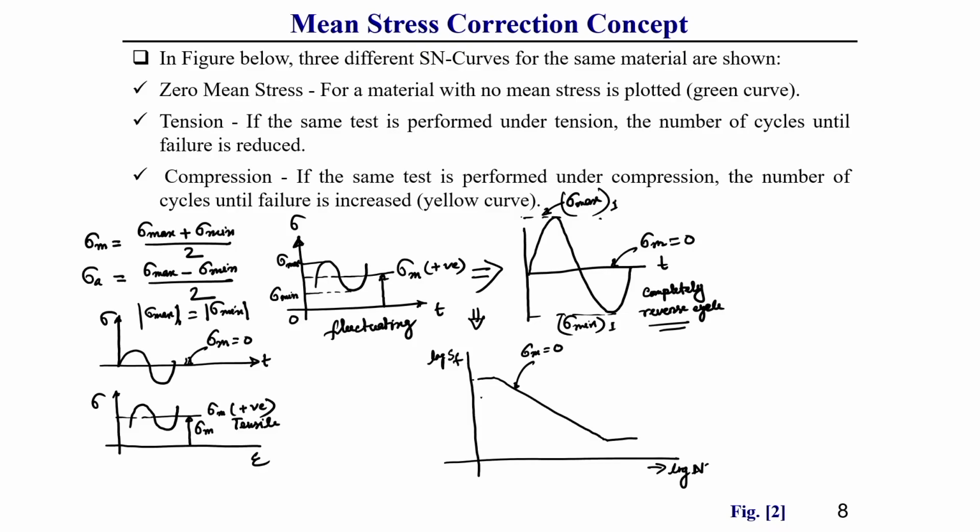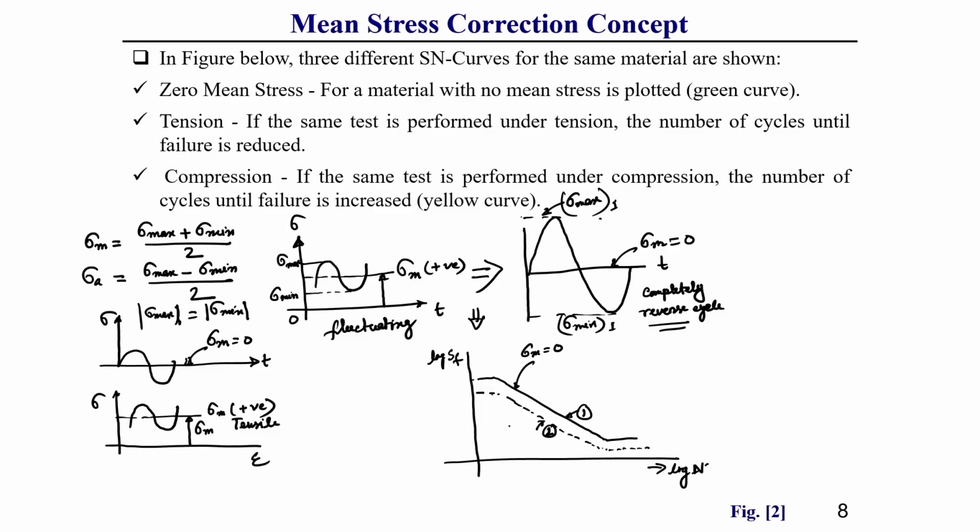So its load bearing capacity due to fatigue is reduced, and its number of cycles reduces. In this case we can get an SN curve which I am showing in this dotted line. Let us consider this is line 2, and this is line 1. In this case you can observe that you are getting fewer cycles, so fatigue life decreases.